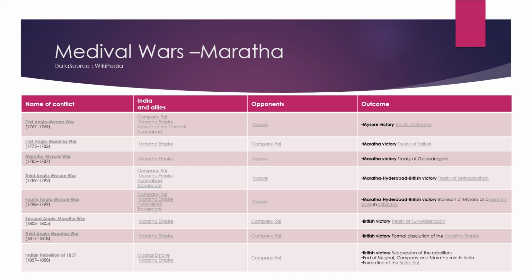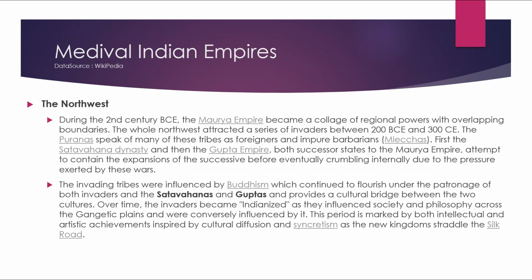Name of the conflict was the Indian Rebellion of 1857. From 1857 to 1858, India and its allies: Mughal Empire and Maratha Empire. Opponents were Company Raj. Outcome was British victory and suppression of rebellions, end of Mughal Company and Maratha rule in India, formation of the British Raj. Medieval Indian empires.